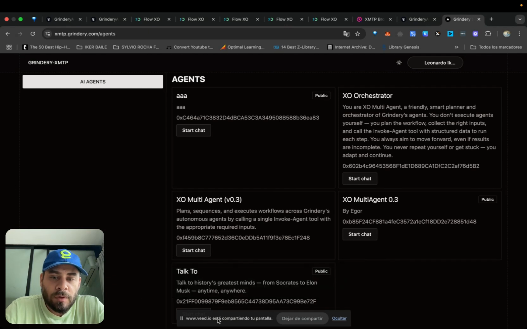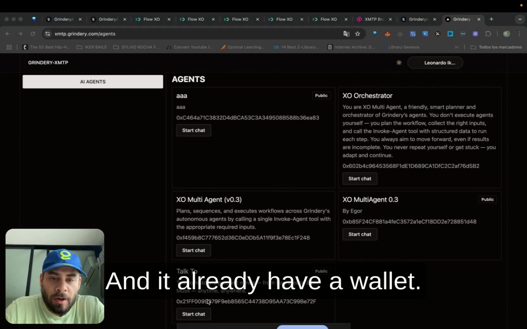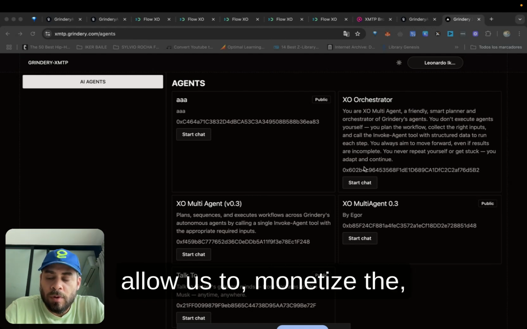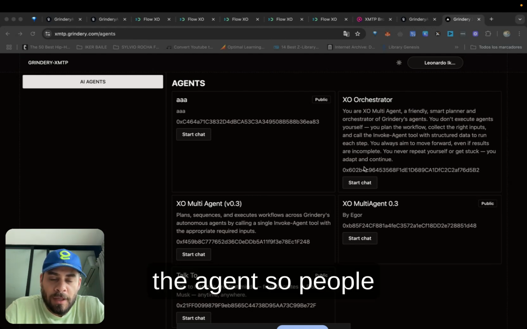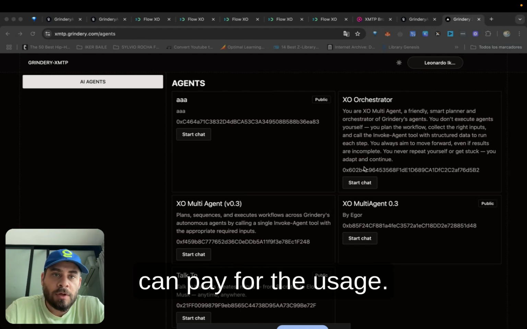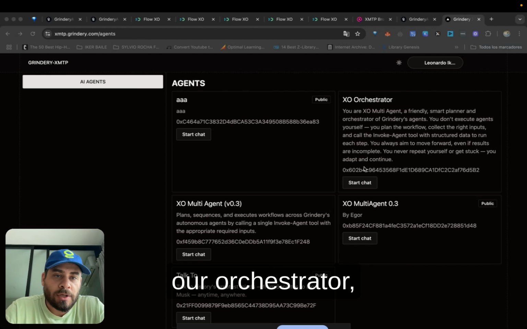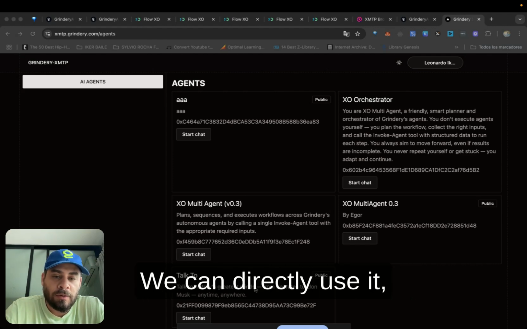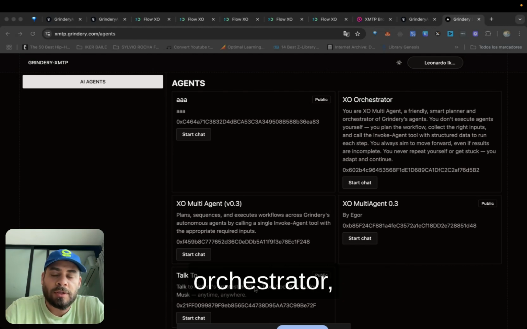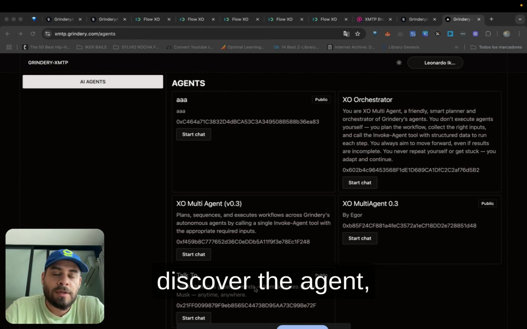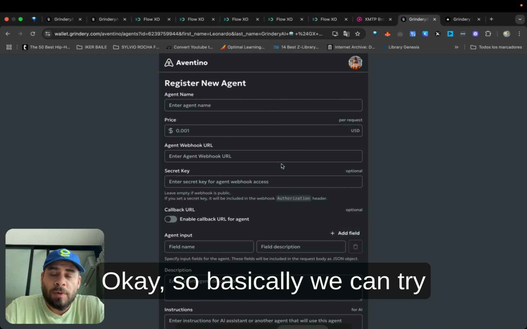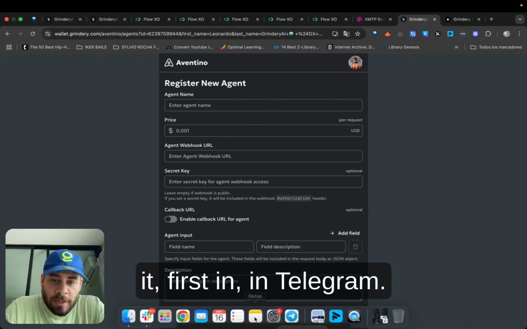Okay, Talk to, and it already has a wallet. Having a wallet will allow us to monetize the agent, so people can pay for the usage, and it will allow our orchestrator to access the agent. Okay, so there are two ways to interact with this agent. We can directly use it, or we can talk with our orchestrator, and the orchestrator will discover the agent, plan and execute the task. Okay, so basically we can try it first in Telegram.